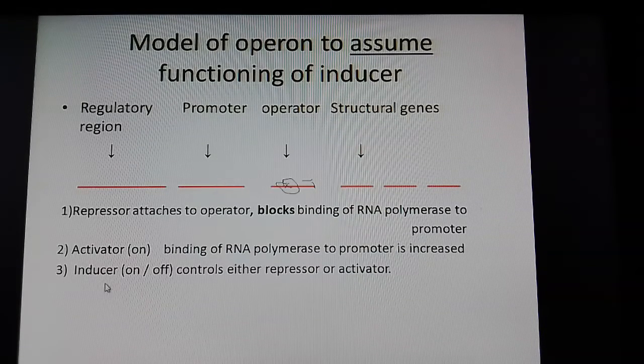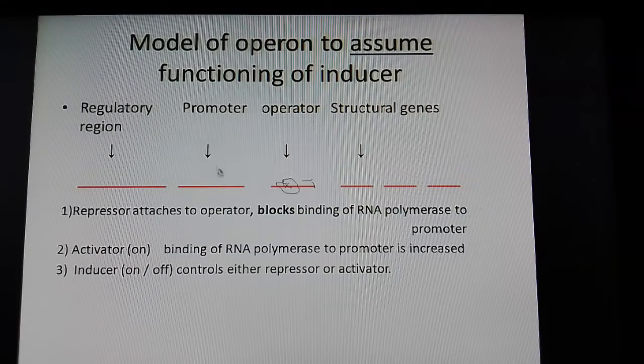Now here you can take the inducer as a synonym for what we mean under embryological induction. Mainly what the inducer does is remove the function of the repressor. It would remove the attachment of the repressor. So you can assume the inducer may attach to the repressor and will block, will stop the functioning of the repressor, which will enable the RNA polymerase to bind to the promoter region.